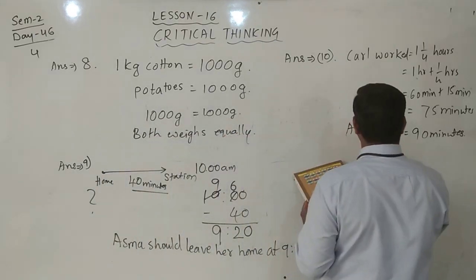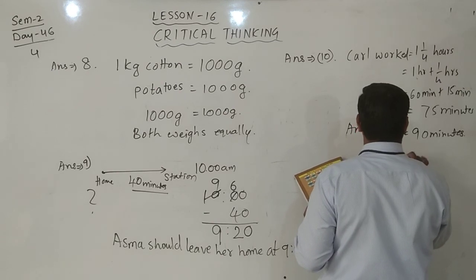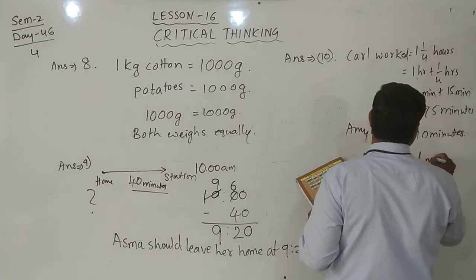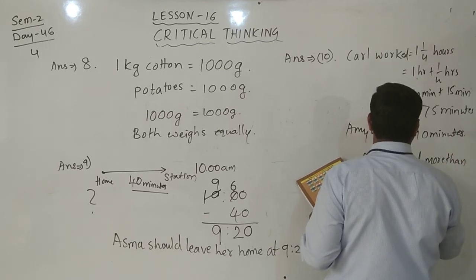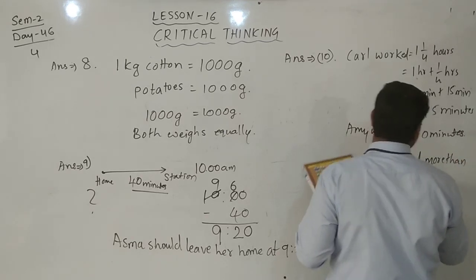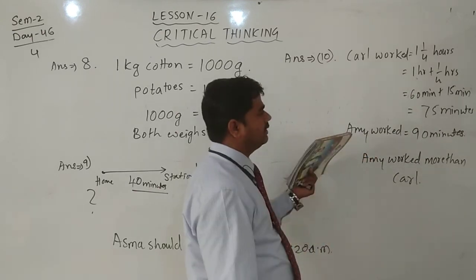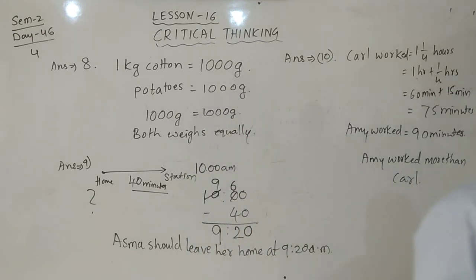Emily worked more than Carl. Yes, write down this one also. You should think it, then you will understand the answer.